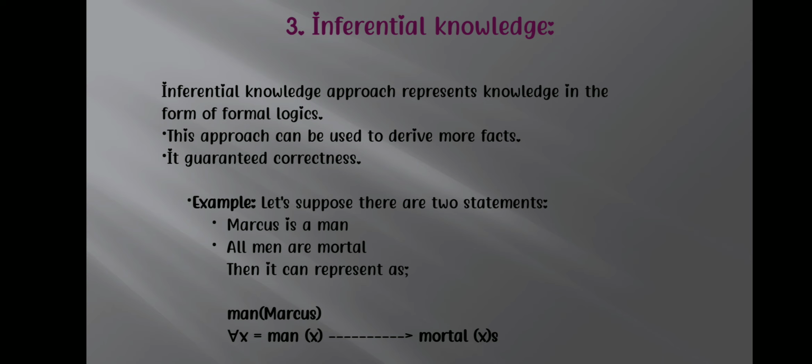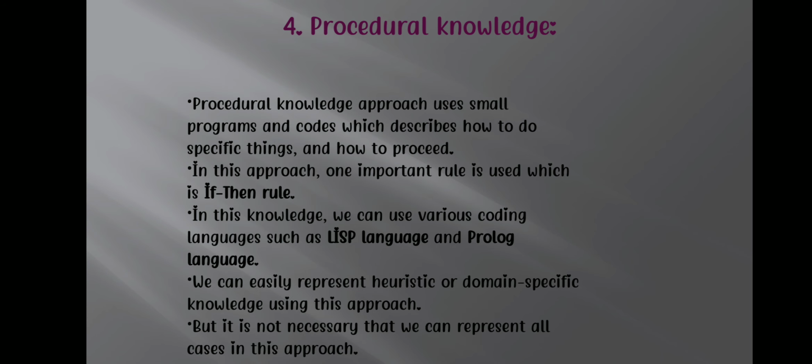Procedural knowledge. The procedural knowledge approach uses small programs and codes which describe how to do specific things and how to proceed. In this approach, one important rule is used, the if-then rule. In this knowledge we can use various coding languages such as Lisp and Prolog. We can easily represent heuristic and domain specific knowledge using this approach, but it is not necessary that we can represent all cases in this approach.